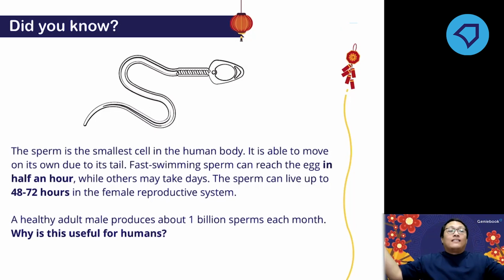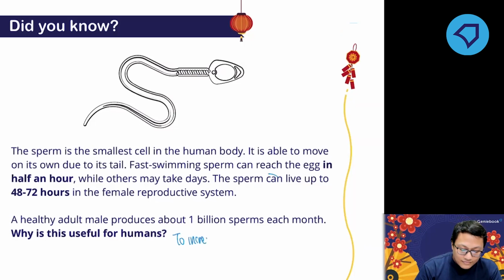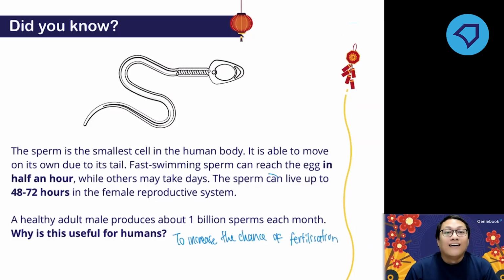So why are there so many sperms? It is to increase the chance of fertilization. Imagine if we only have like 2 sperm being deposited in the vagina.